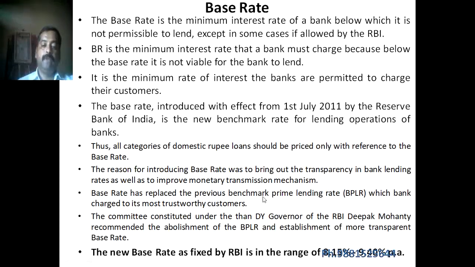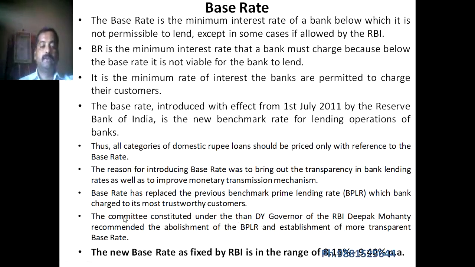Now, benchmark prime lending rate is what a bank charges its most trustworthy customers. At that time the bank may have had a variety of interest rates, but since 2011 the banks need to follow the base rate. Then there is transparency in bank lending rates.